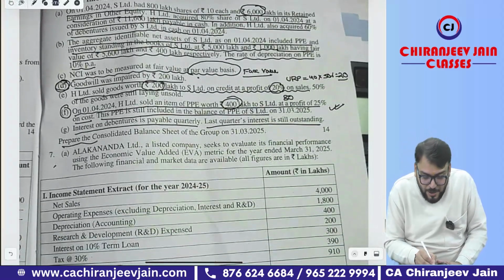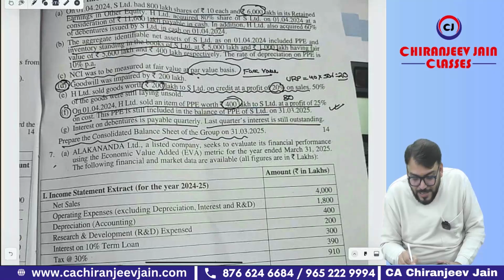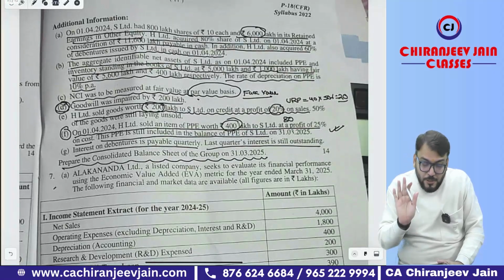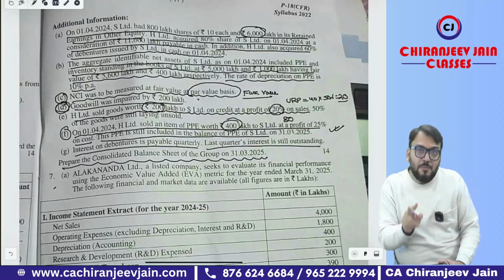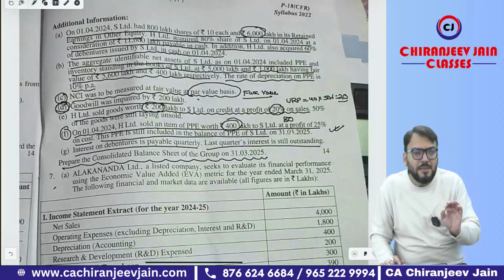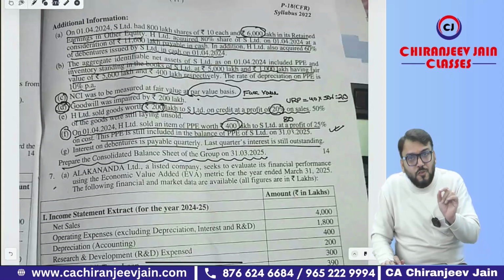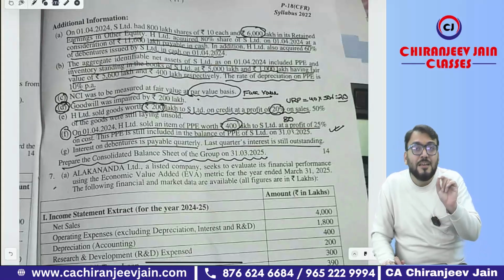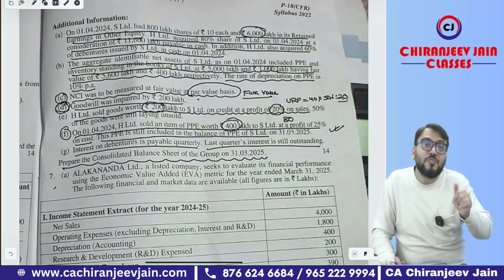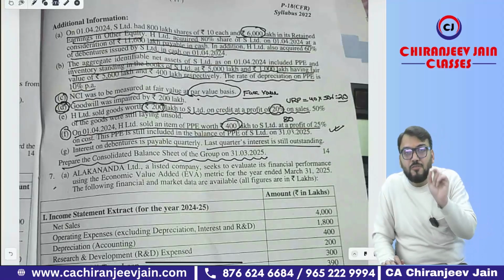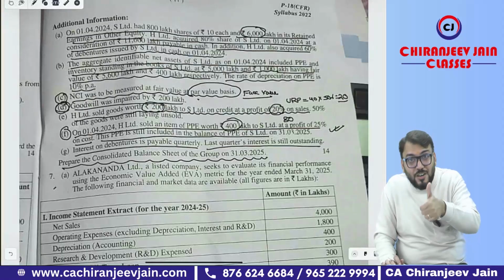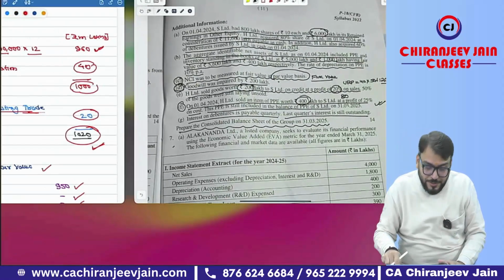Chalega. Prepare the consolidated balance sheet of the group company as on 31st March 2025. So I will give you two answers based on NCI measurement. Of course, it is at fair value method. So for fair value method, I will take fair value equal to face value, or fair value equal to value per share based on PC calculation. Correct? Got this point? Chalega, let's do it.